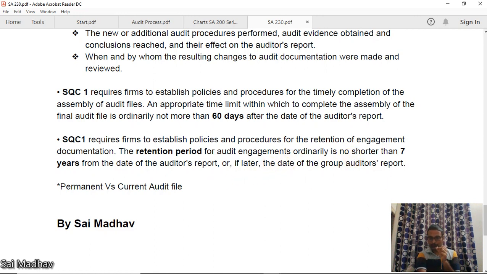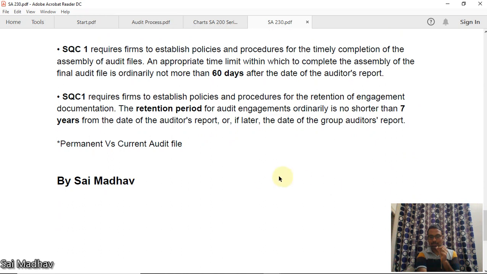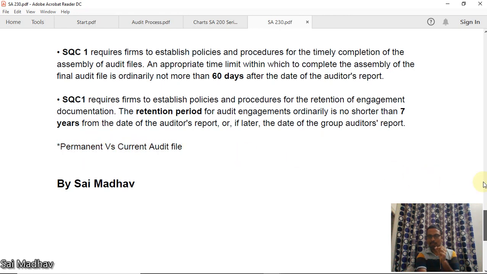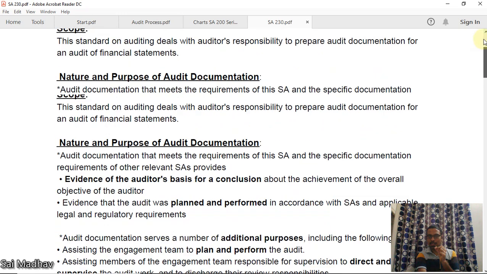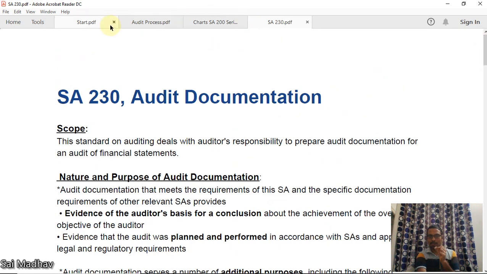Now, there is a small question in this chapter, guys. That is, permanent versus current audit file. This is a very simple one. You can go through this. That's why I did not mention it here. So this is SA 230 audit documentation. We will see the chart here.